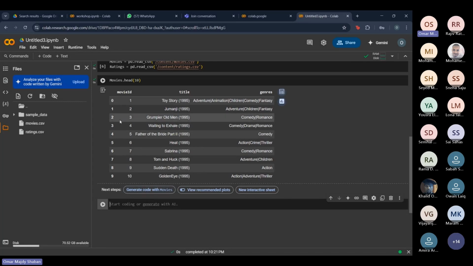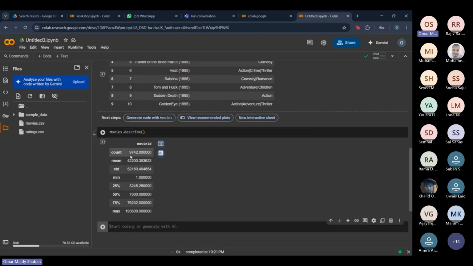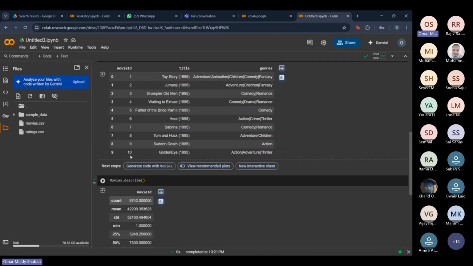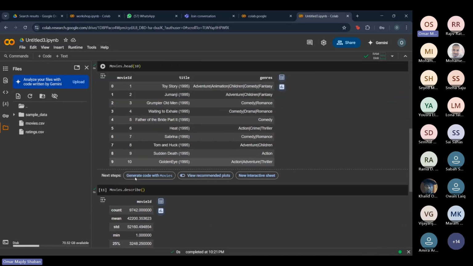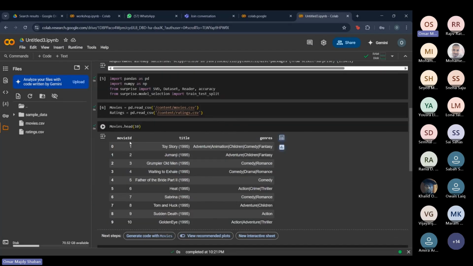Or actually no. Let's look into the movie data set first. So we're gonna use a method called describe. What this method does is it gives us summary statistics of all the numerical variables in this data set. So right here we have 3 columns: movie ID, title, and genre. As you can see, only one of them is numerical.